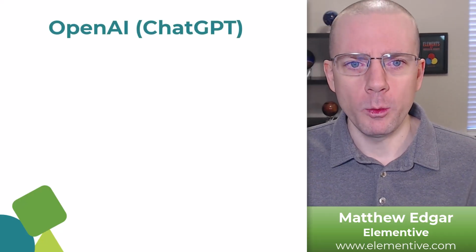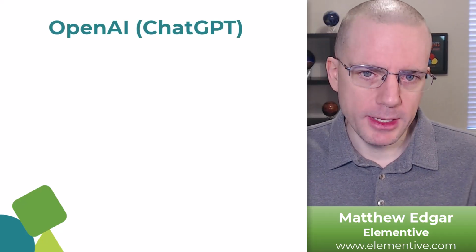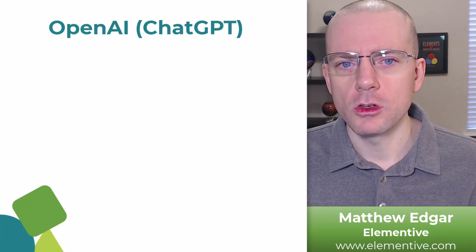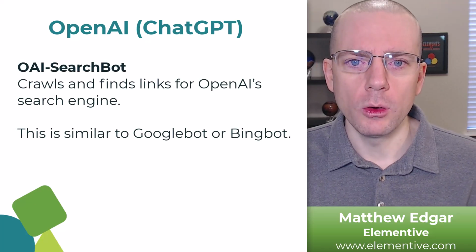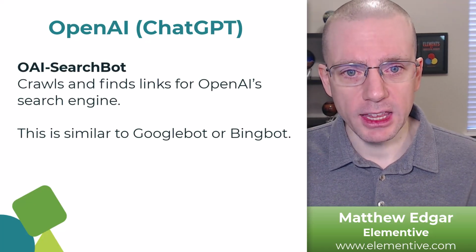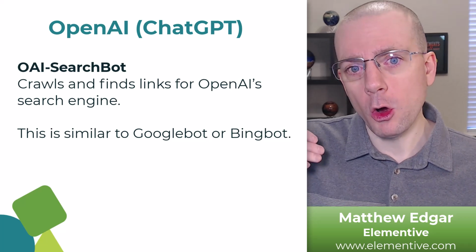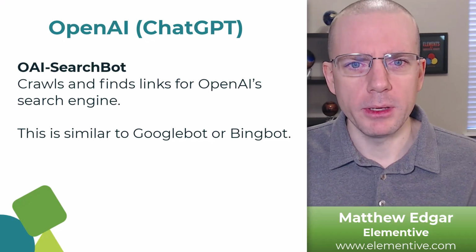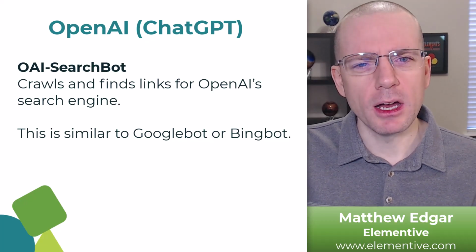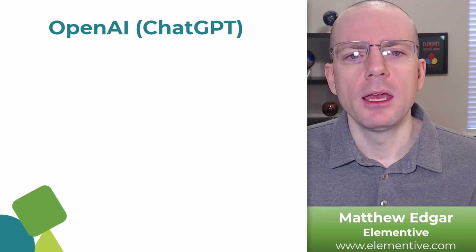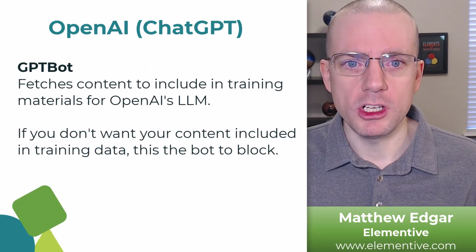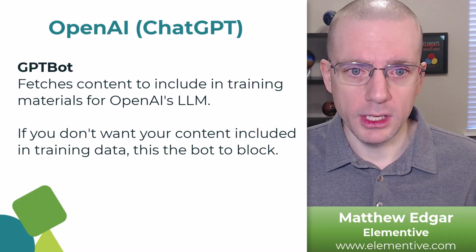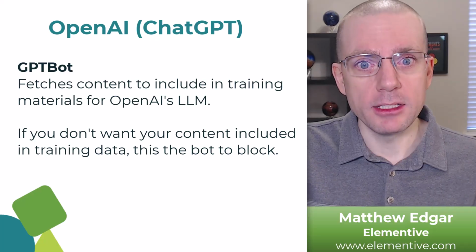Next, let's look at OpenAI. So OpenAI, ChatGPT, has multiple bots. Each of these is used for a different purpose. So we have OAI Search Bot. OAI Search Bot is used to find links that can be included in OpenAI's search results. This is really similar to Googlebot or BingBot in how it behaves and the type of content you want it to see. We also have GPT-Bot. So GPT-Bot is used for training the model. If you don't want your content included in training data, this is the bot to block.